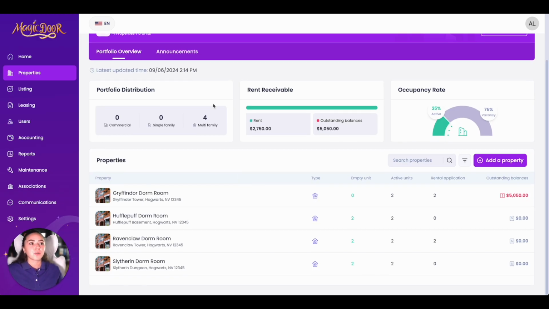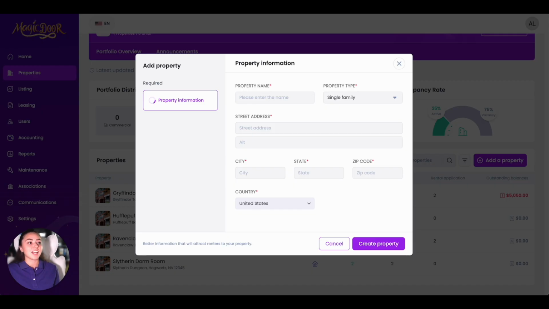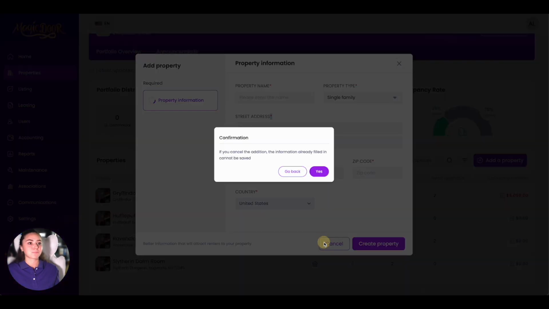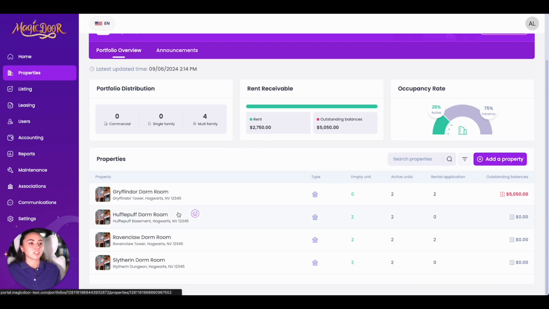Within the portfolio, you see what kind of properties you have. As we can see in this portfolio, we have 4 multifamily properties. All your properties will be listed directly right here. To create a new property, you would simply click add a property and enter all information needed. If there is a red asterisk, that means that is required to be able to enter this in. And then you would simply press create property. And I'm not going to do that right now.